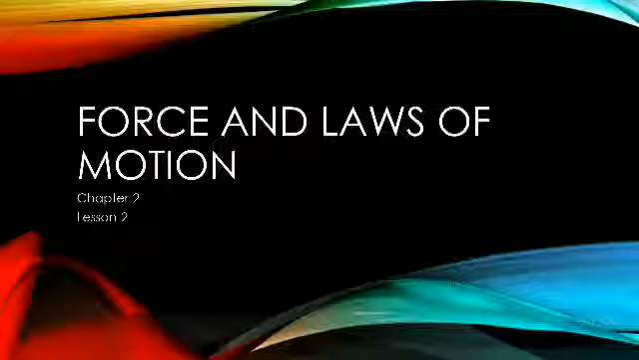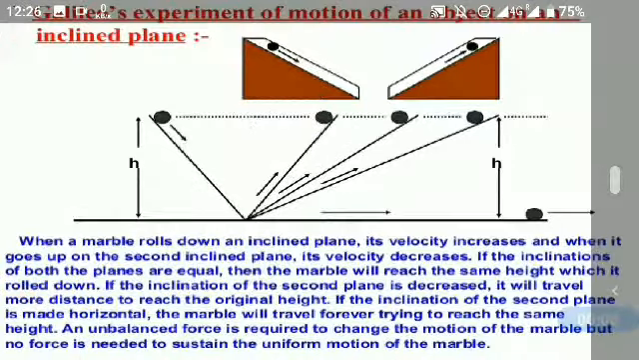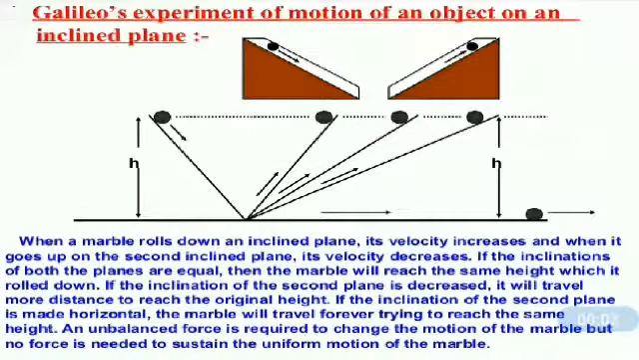This is lesson number 2 for the chapter Force and Laws of Motion, and today we are going to discuss Galileo's experiment of motion of an object on an inclined plane. So when a marble rolls down an inclined plane, its velocity increases, and when it goes up on the second inclined plane, its velocity decreases.